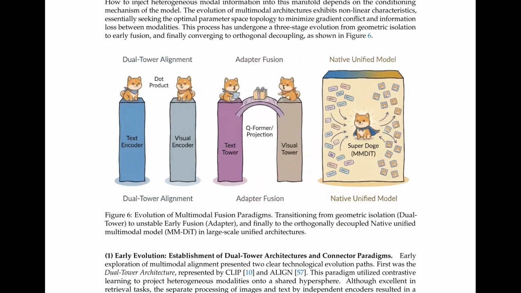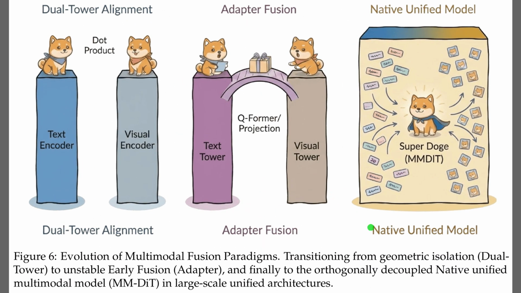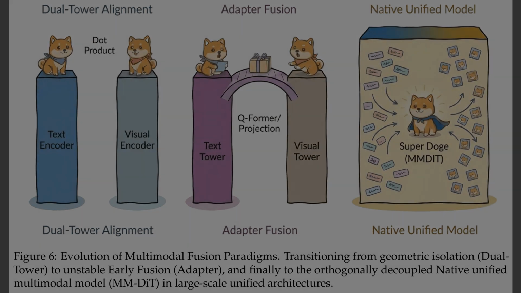So, Figure 6 illustrates the architectural evolution necessary to achieve true consistency. On the left, dual tower alignment keeps text and vision on separate isolated pillars, interacting only at the very end. Moving to the center, adapter fusion builds a bridge between these towers, using lightweight connectors to align features without retraining the whole model. Finally, the right side presents the native unified model. Here, the boundaries dissolve completely into a single architecture, often implemented as a multimodal diffusion transformer, which allows deep, joint processing of all modalities from the start.